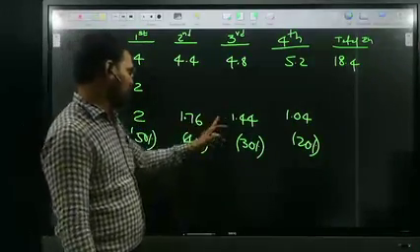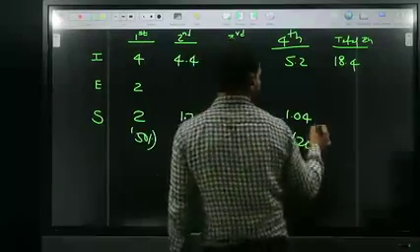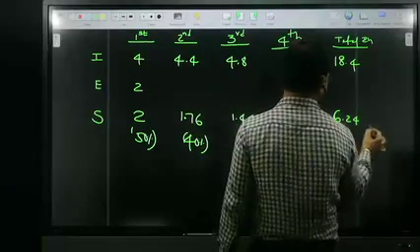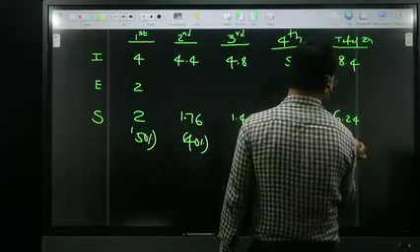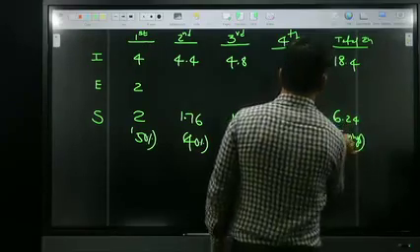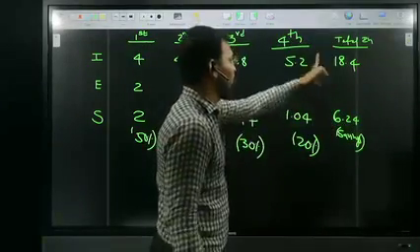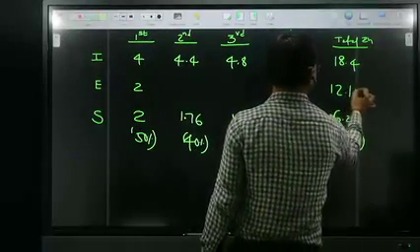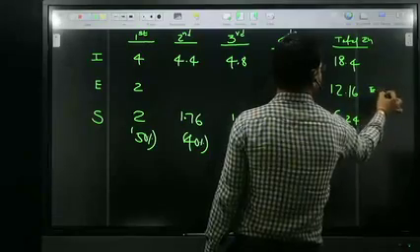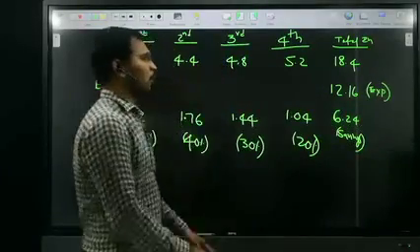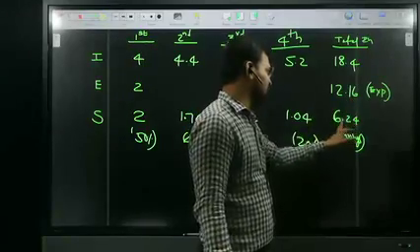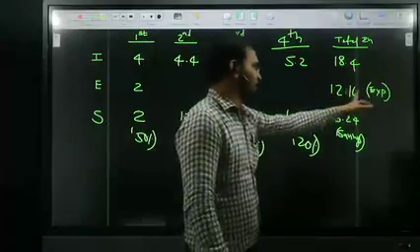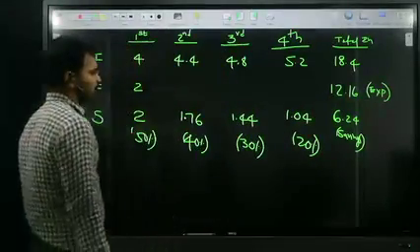So total savings are 6 lakhs 24,000. So no need to calculate expenditure every time, amma. If you subtract 6.24 from 18.4, you get 12.16. This is the total expenditure. So how to get 12.16? Income minus saving is nothing but expenditure: 12.16.